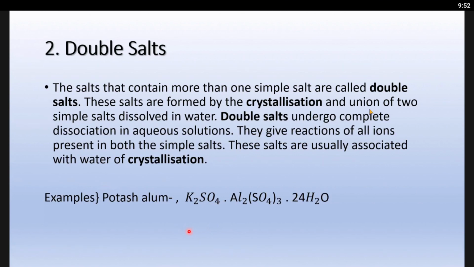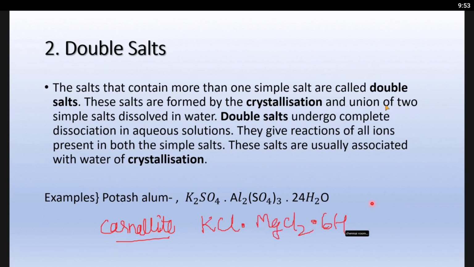One is called Carnallite. You can note it down in the copy. Carnallite is also a double salt. Its formula is KCl, MgCl2, and 6 molecules of water.